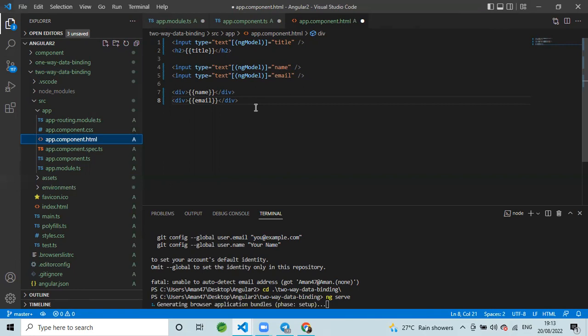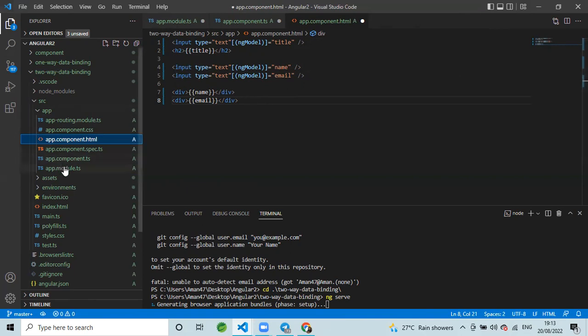It's a simple code, only HTML code. See here in app.component.html, I have written only HTML code: the h2 title I have given, the input type I have given, the div I have given, only this I have written. It's just simple HTML code. You have to write this as simple HTML code.